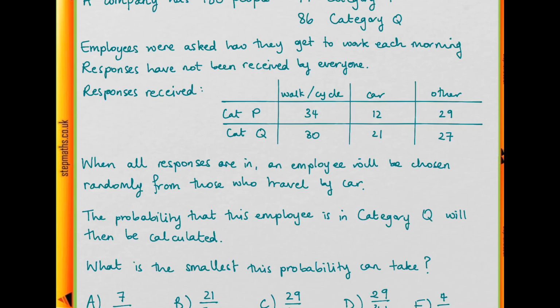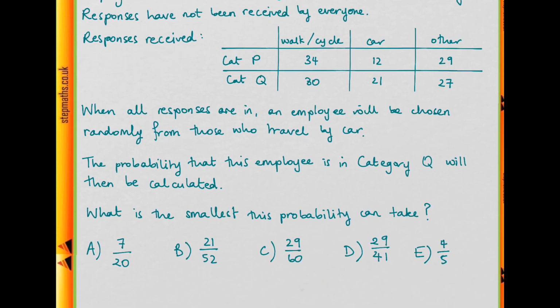Responses have not yet been received from everyone, but the ones that we have received are shown in this table here. So they could either have walked or cycled, gone in the car, or some other means of transportation. When all the responses have been received, an employee will be chosen at random from those who travel by car, so out of these ones. And then we'll calculate the probability that this employee is from category Q. The question is, what is the smallest this probability can take?